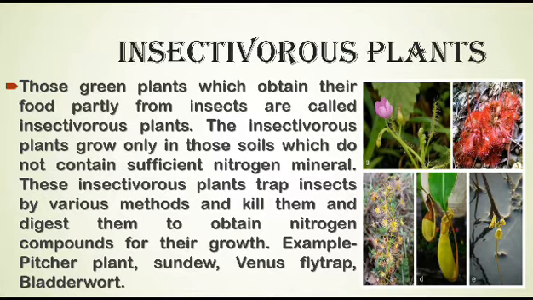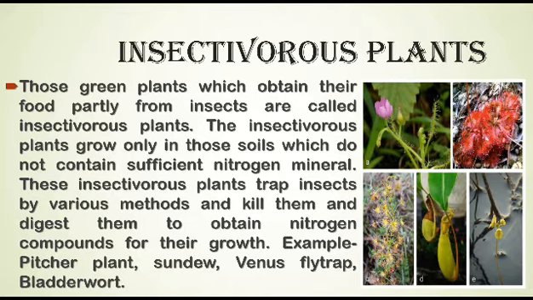There are some green plants which obtain their food partly from the soil and atmosphere and partly from small insects. Those green plants which obtain their food partly from insects are called insectivorous plants. Insectivorous plants are also known as carnivorous plants. The insectivorous plants have specialized leaves to catch the insects.